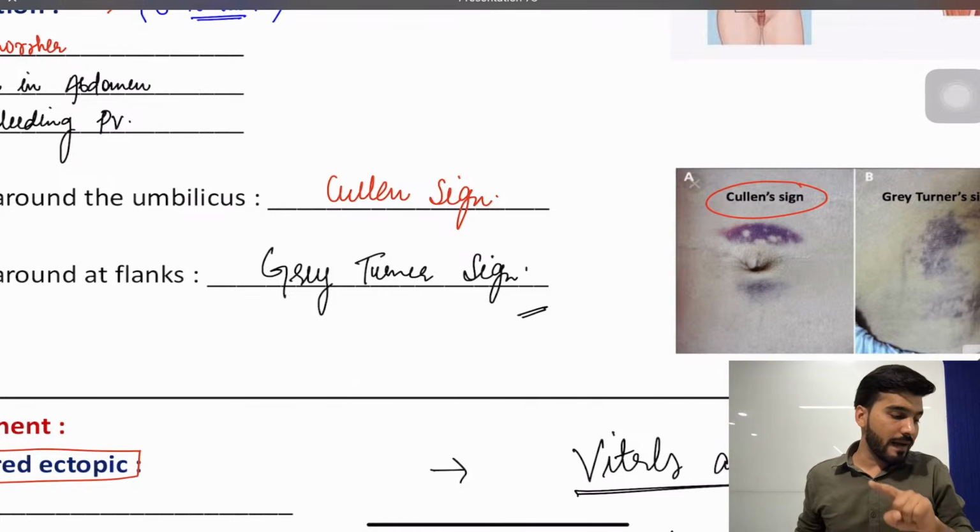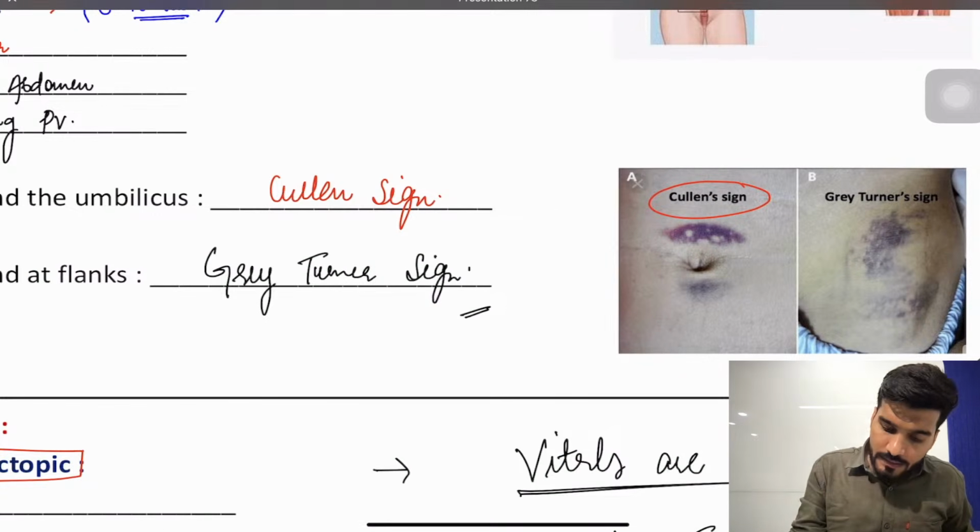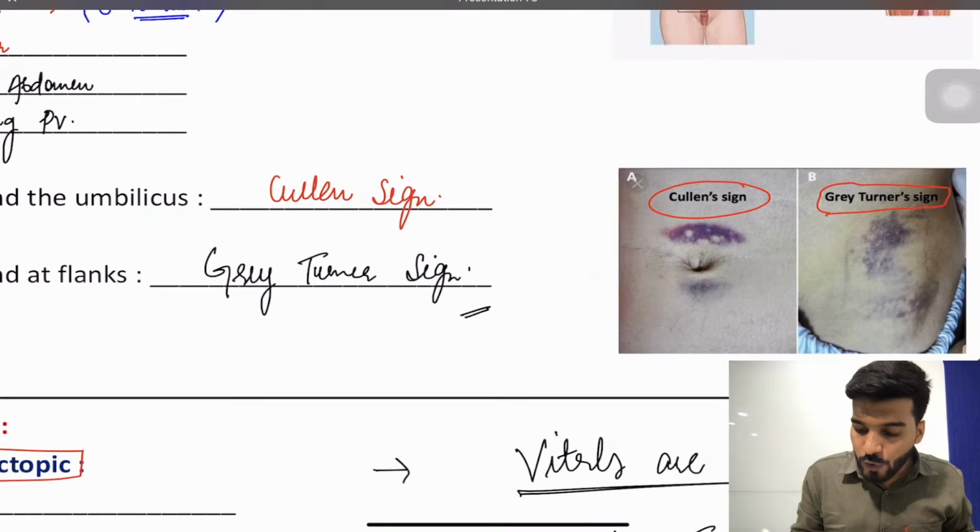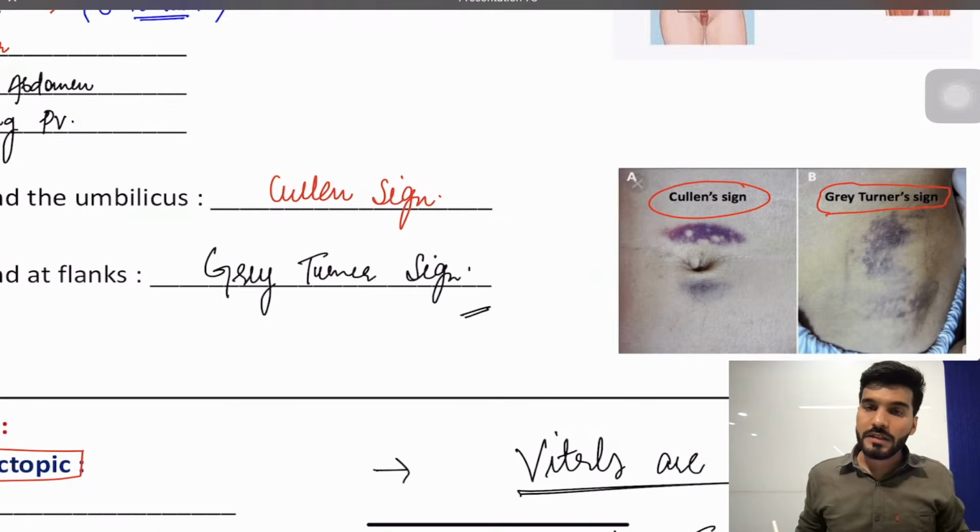So Cullen sign and Gray-Turner sign are the classical signs seen in which condition? They are seen in ectopic pregnancy. Besides ectopic pregnancy, these signs are also seen in acute pancreatitis. But in acute pancreatitis, we have other signs as well, like bruising around the inguinal region and the scrotal region, like Bryant sign and Fox sign. These are the other signs seen in pancreatitis.